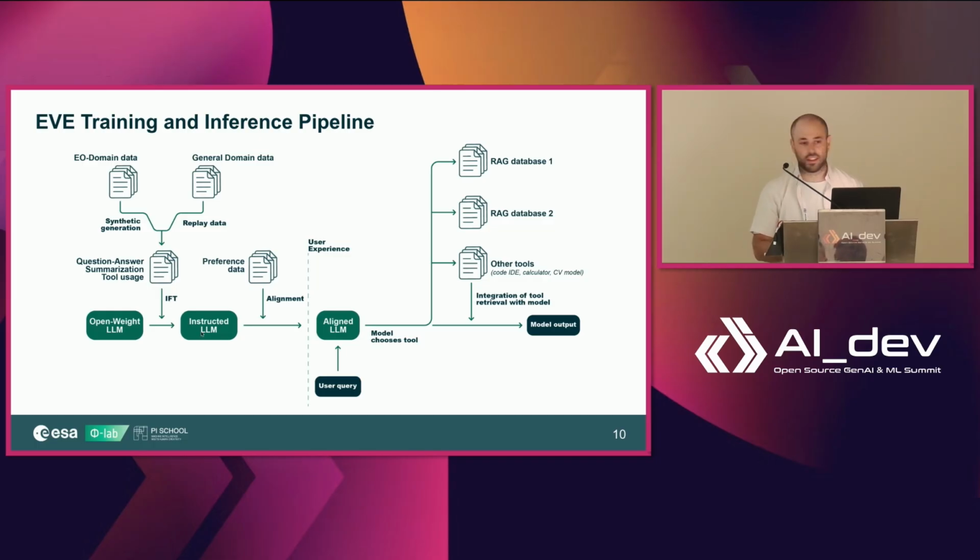This results in the instructed LLM proper, already specialized more on Earth observation. And then with a set of preference data, copying the same idea of Earth observation and general domain preference data, we perform alignment, which results in the final model itself, the aligned LLM that the user actually sees. After that, when the user inputs a query, the model is connected to several tools. Some are going to be databases, some are going to be other tools like a code interpreter or a calculator, etc. And the output of these tools is integrated with the model into the actual model output that the user sees.